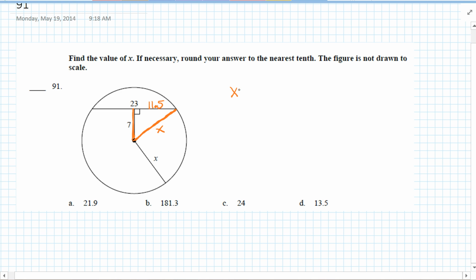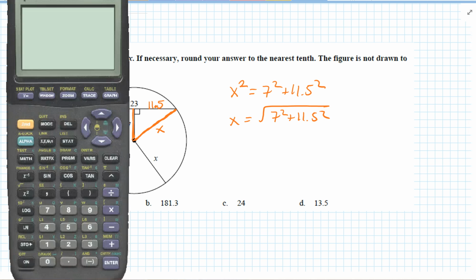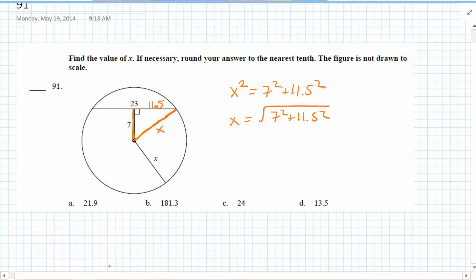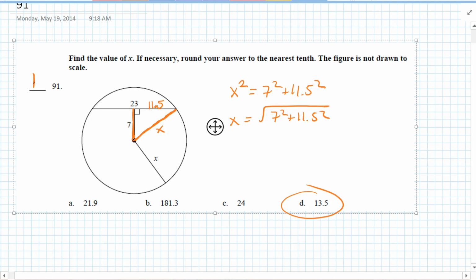So Pythagorean theorem tells us x squared equals 7 squared plus 11.5 squared. So x is going to be the square root of 7 squared plus 11.5 squared. And that's just basic calculator work for us. So the square root of 7 squared plus 11.5 squared, close parentheses, 13.46. We'll round it up to D.